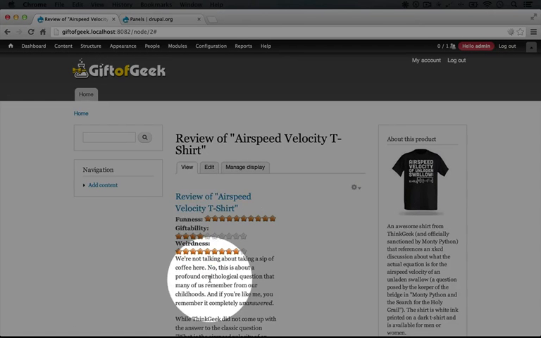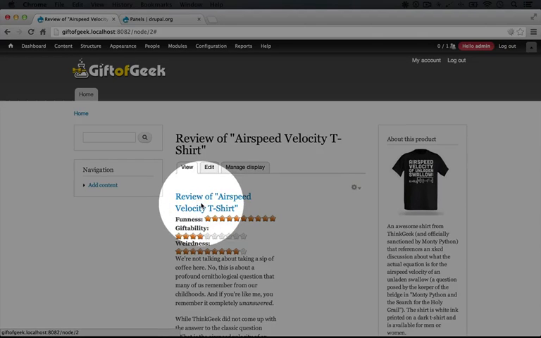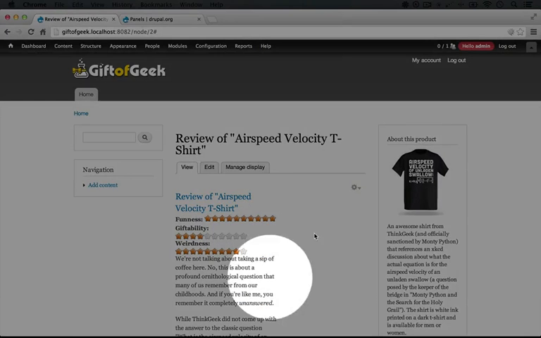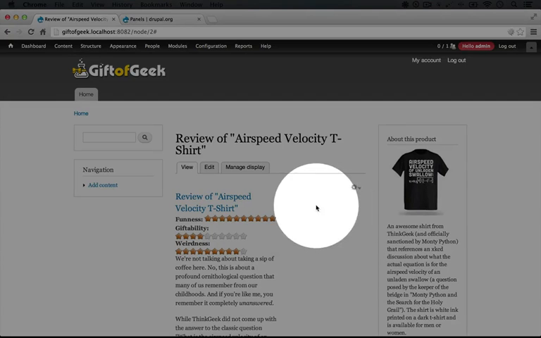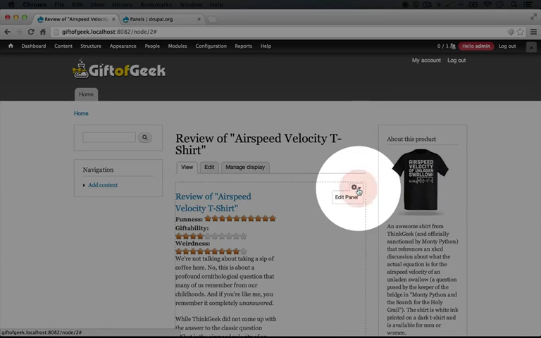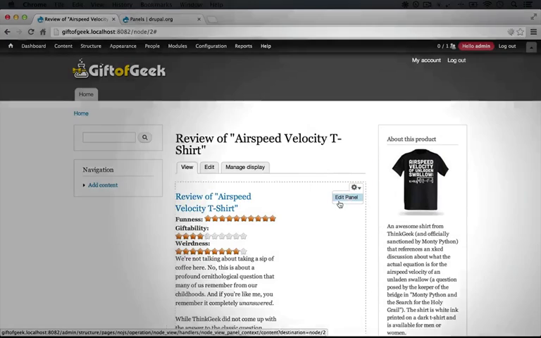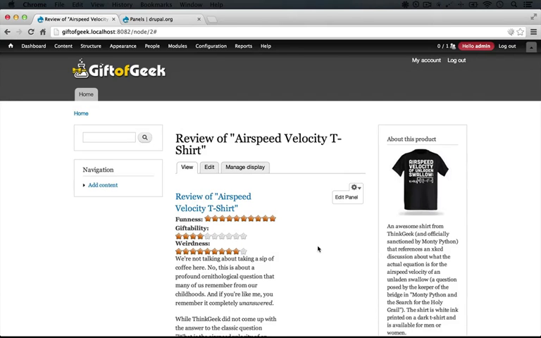We got our content squished over here on the left-hand side, and we also got a title added to this area. The reason this is getting squished is because we now have a right region that's 200 pixels wide. And if we click this cogwheel here, we'll be able to edit the panel. So this means that our panel is working properly.